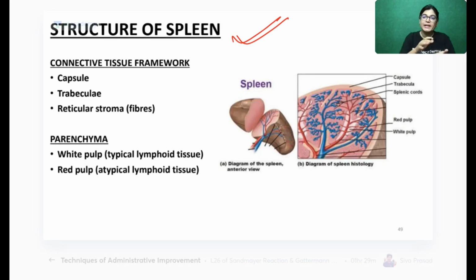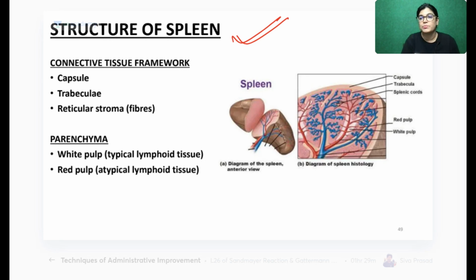When we take a fresh spleen of a rabbit or a human cadaver, when the death has not occurred long back, a fresh cutting of the spleen is done. So the spleen area appears white or red when freshly cut. The reddest area is red pulp and the whitest faint area is white pulp.